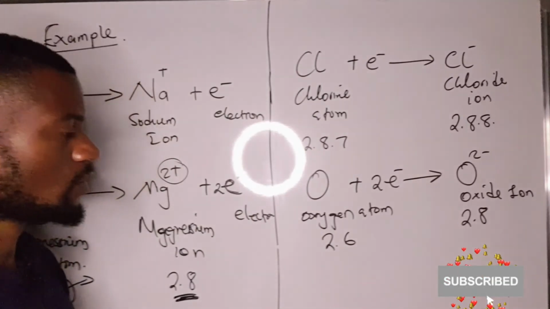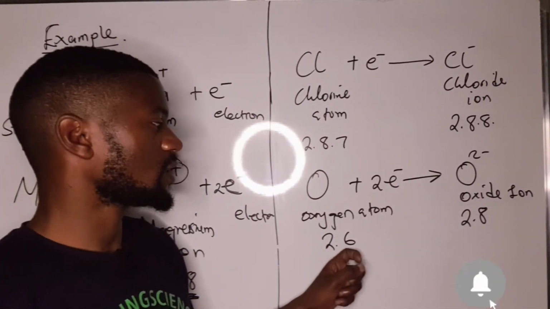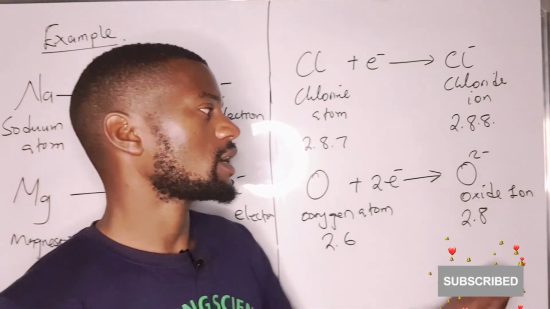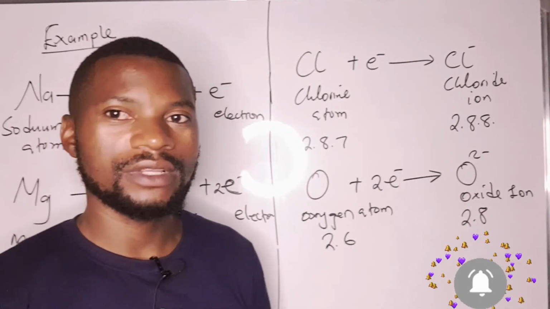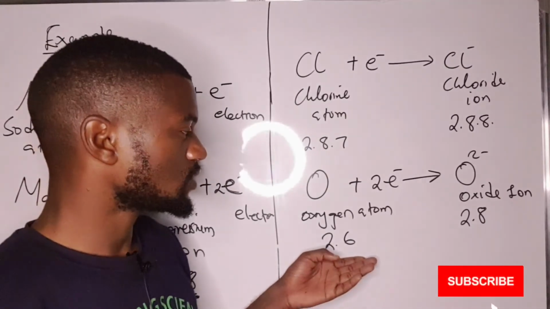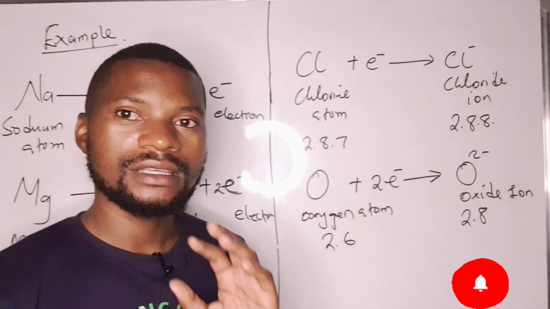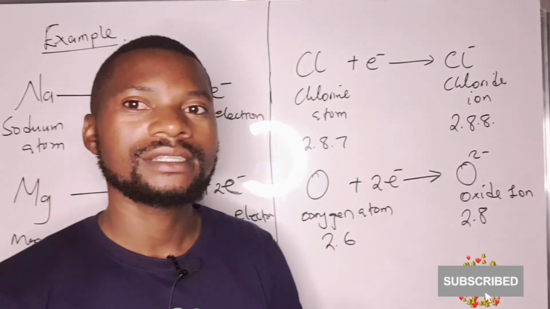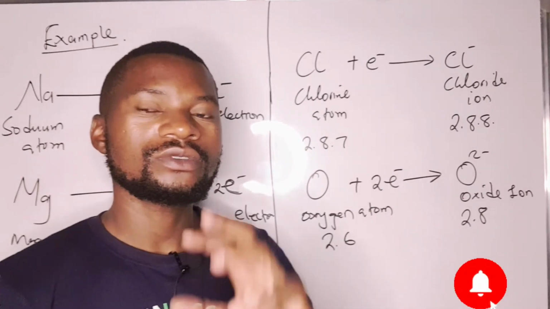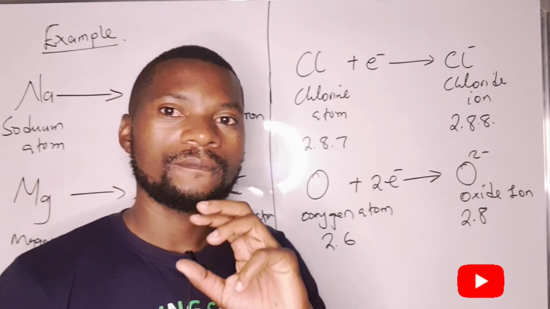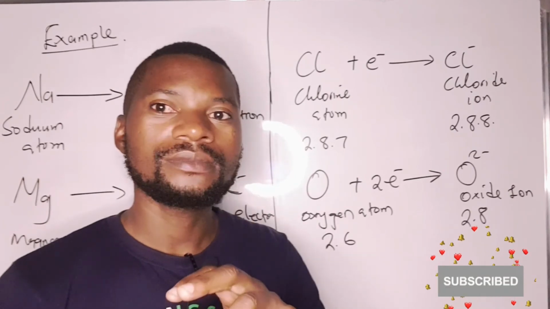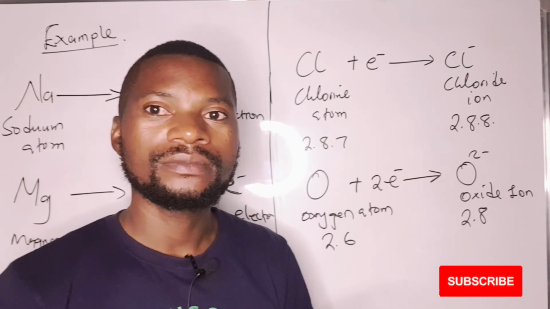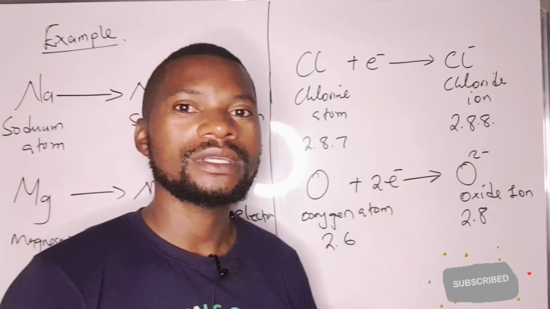When you look at the outermost shell, there is a difference in the number of electrons. For the oxygen atom, there are 6 electrons in the outermost shell. For the oxide ion, there are 8 electrons in the outermost shell. This simply shows that the oxygen atom has gained 2 electrons to be stable, and it has become what we are calling the oxide ion.